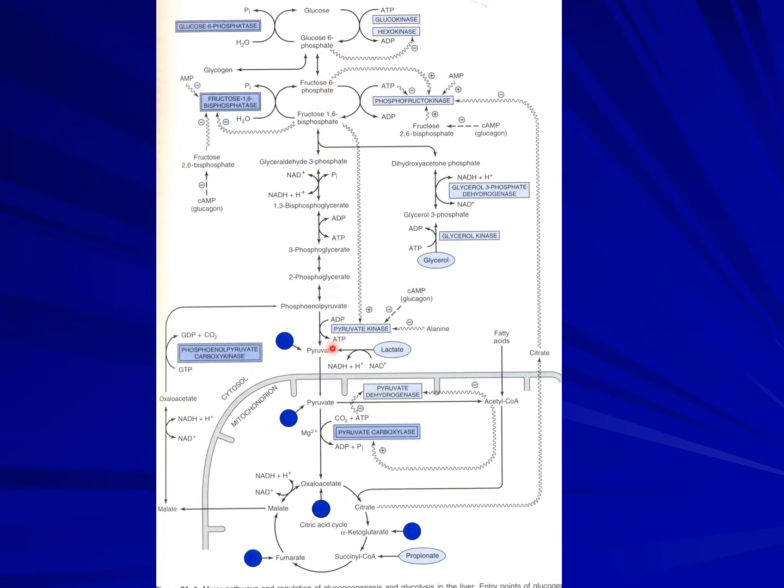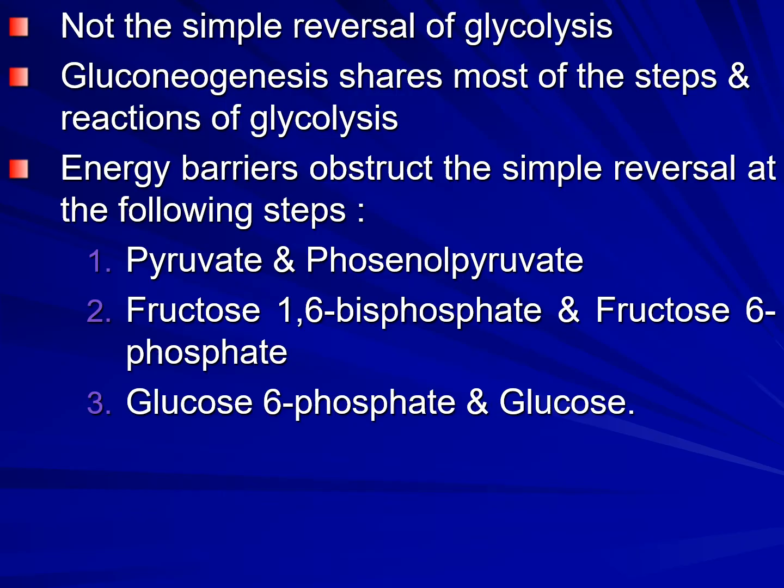So if you get a question, enumerate the enzymes of gluconeogenesis, you have to remember, you have to tell about this, plus the enzyme here, the enzyme here, the enzyme here, the enzyme here, and the enzyme here, plus 1, 2. So all these are part of the gluconeogenic pathways. So once again, it is not a simple reversal of glycolysis.